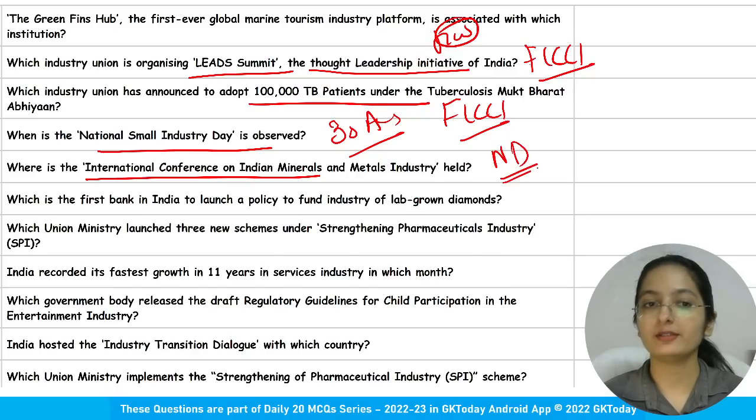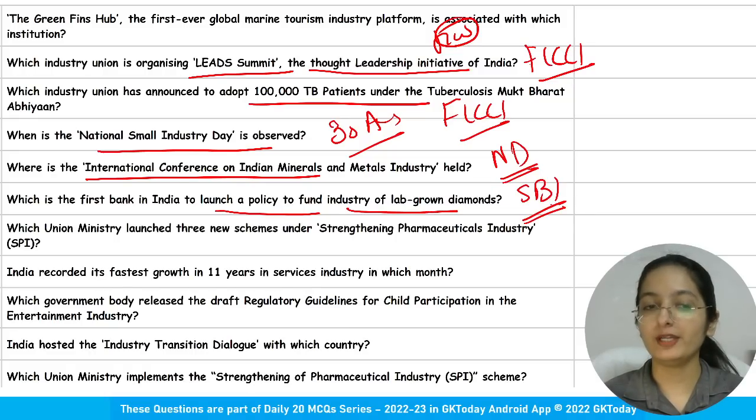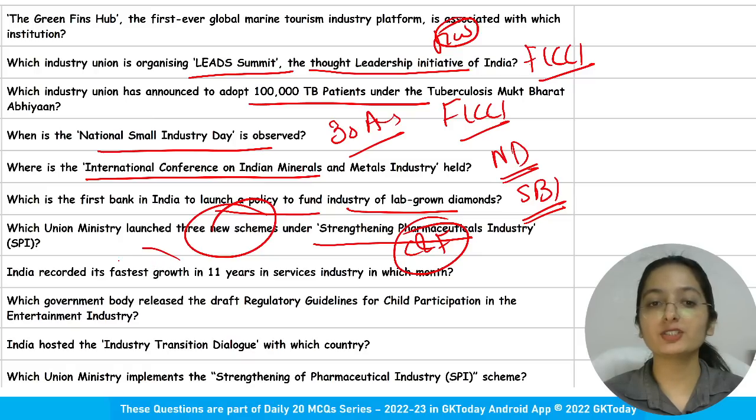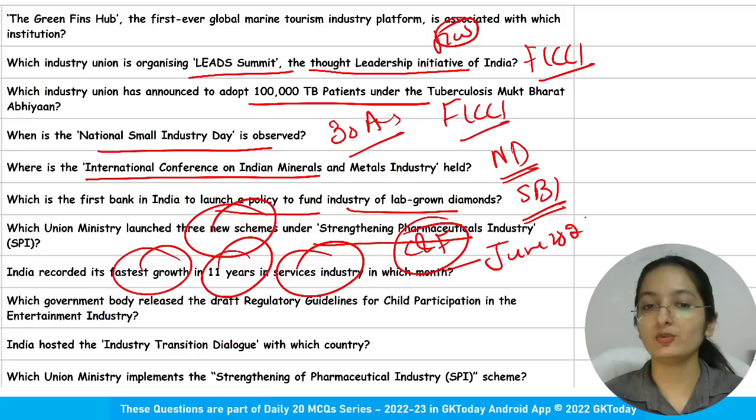New Delhi. Which is the first bank in India to launch a policy to fund the industry of lab-grown diamonds? State Bank of India. Which ministry launched 3 new schemes under strengthening the pharmaceutical industry? Chemicals and Fertilizers Ministry. India recorded its fastest growth in 11 years in the service industry in which month? June 2022.